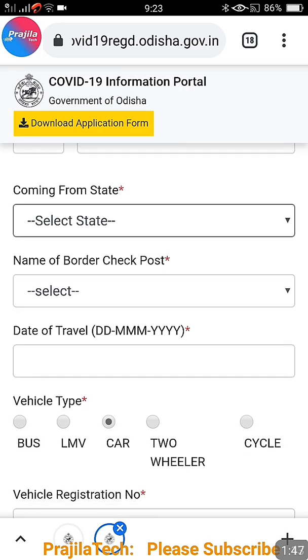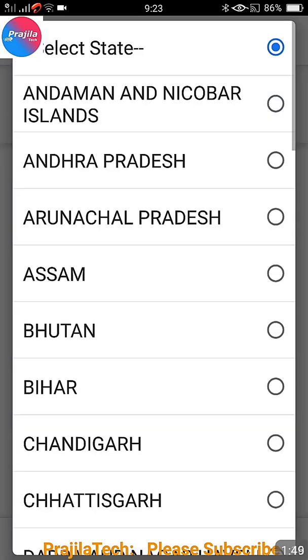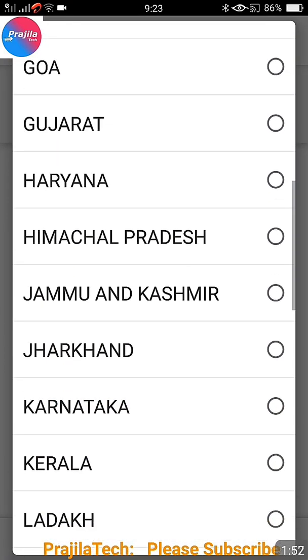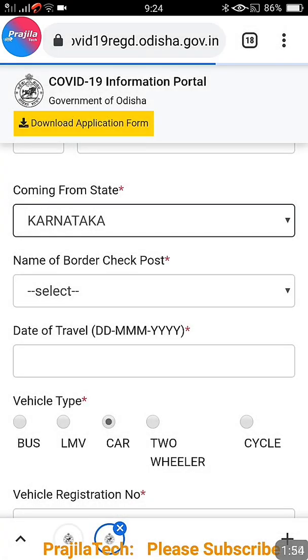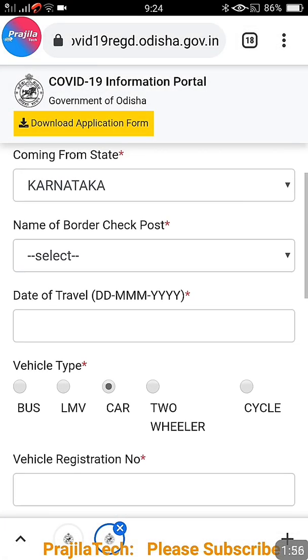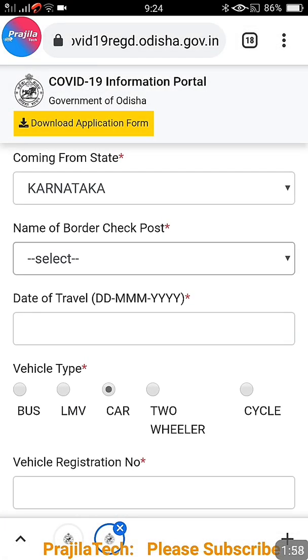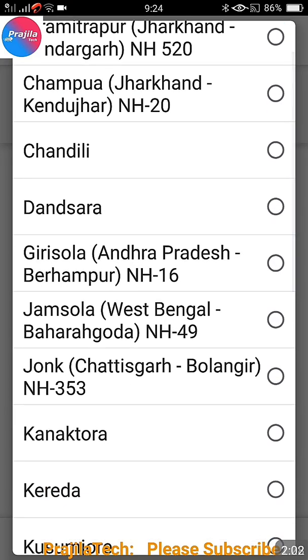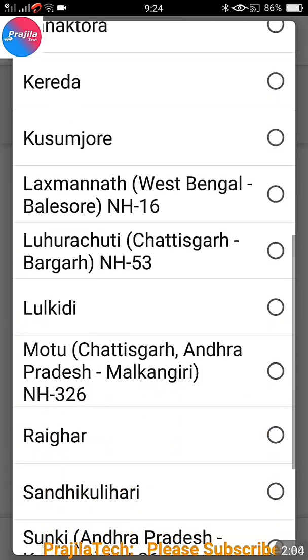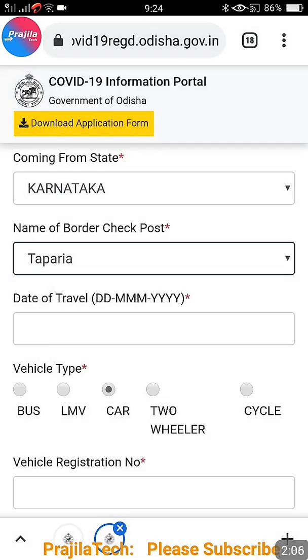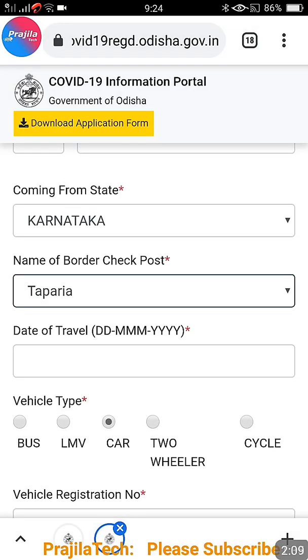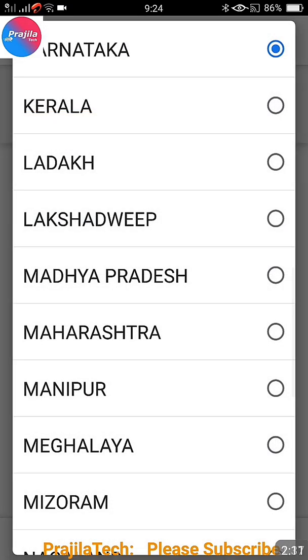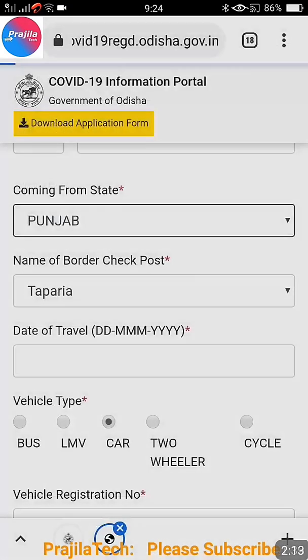Next, coming from which state? You can select any state from where you are going to travel. This is your main state. So that means you are coming from Karnataka to Telangana to Odisha. You select Telangana because you are going to cross the border through Telangana, right? You can even select Karnataka, so accordingly the border will change. You don't need to worry. So give your source state perfectly from where you are going to start the journey.